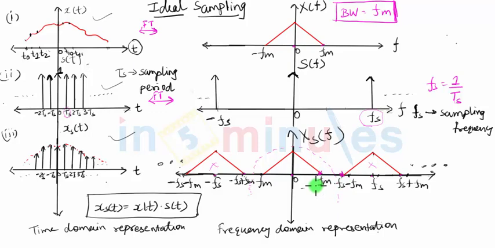Now, when will there be gap between the two spectrum? If you observe, this point is frequency Fm and this left hand side point is Fs minus Fm. So there will be gap between the two spectrum if Fs minus Fm is greater than Fm. If this point is greater than Fm, only then there will be a gap. Even if Fs minus Fm is equal to Fm, then these two points will coincide. There will still not be any overlapping and I can still recover the original spectrum and remove the unwanted spectrum. So this is the criteria that we must satisfy before we go for the sampling process.